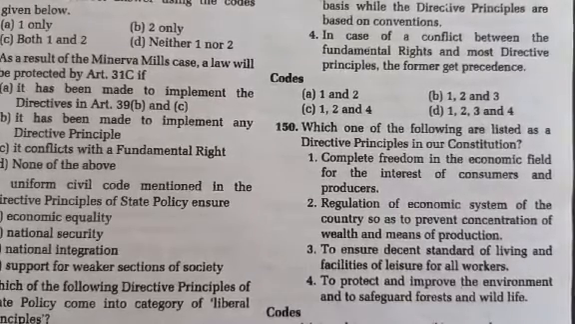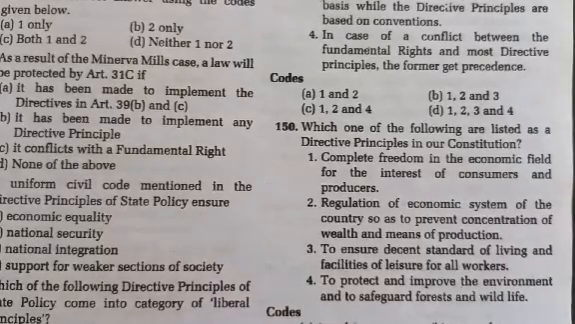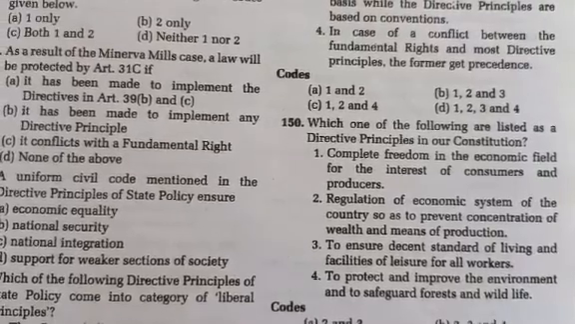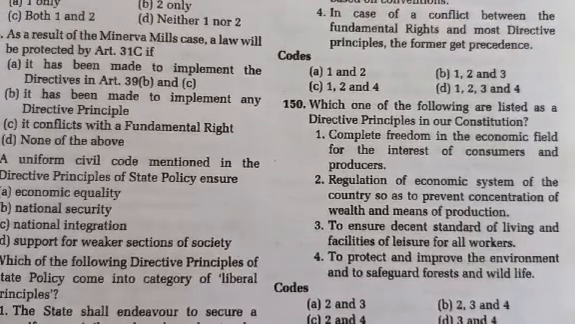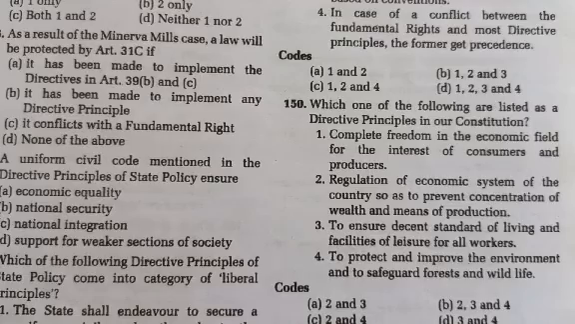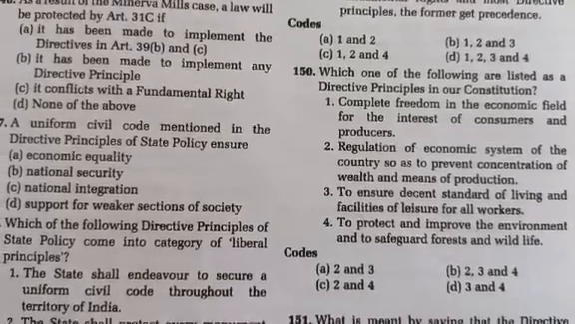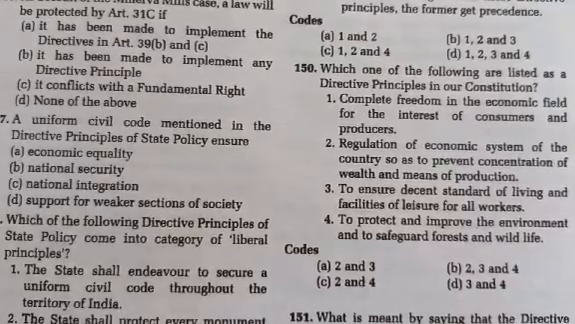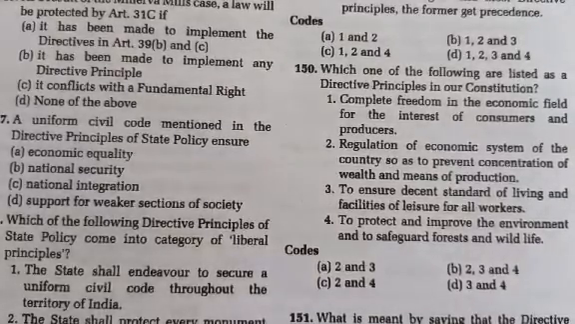Which one of the following are listed as a directive principles in our constitution? Complete freedom in the economic field for the interest of consumers and producers, regulations of economic system of the country so as to prevent concentration of wealth and means of production, to ensure decent standard of living and facilities of leisure for all workers. The last statement is to protect and improve the environment and to safeguard forest and wildlife. So the correct answer is option B. 2, 3 and 4 statements are correct.